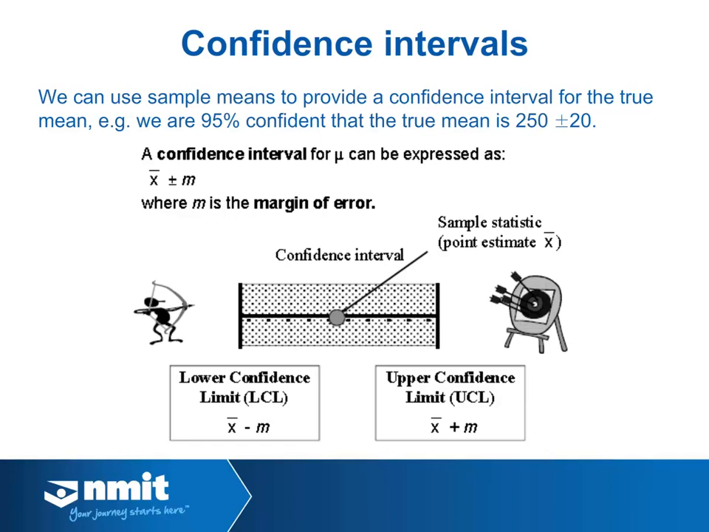The sample mean plus or minus a margin of error. The confidence interval ranges between the lower confidence level and the upper confidence level, also known as the lower confidence limit and the upper confidence limit. The lower confidence limit is the sample mean minus the margin of error. The upper confidence limit is the sample mean plus a margin of error. And we'll see how we calculate this margin of error.